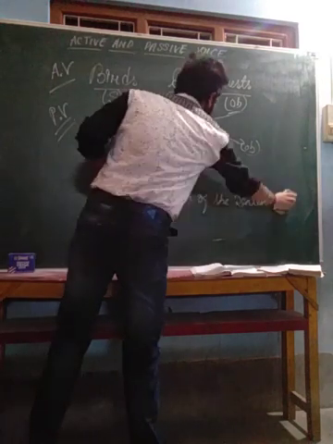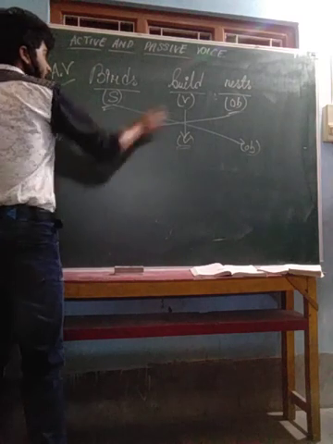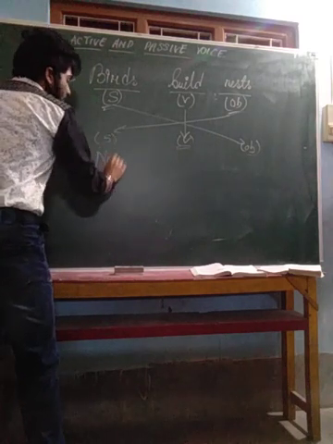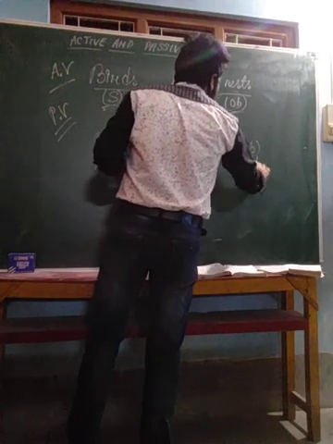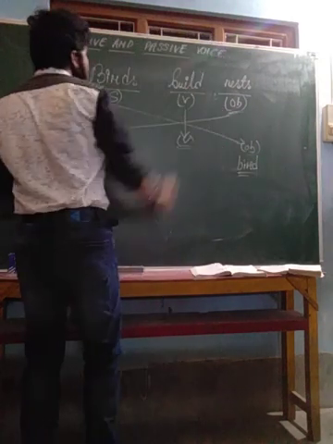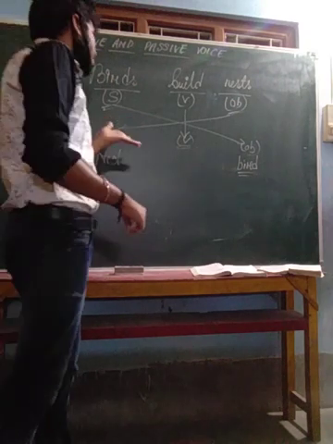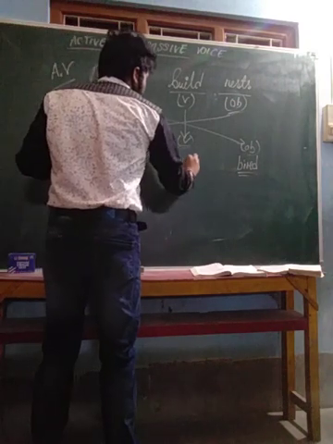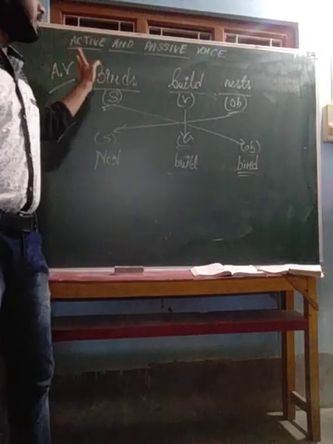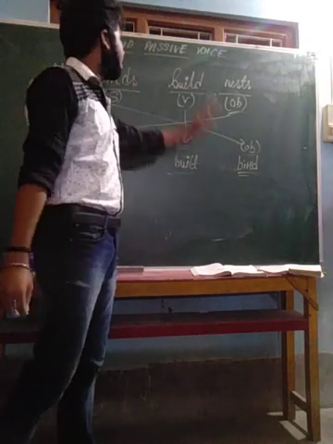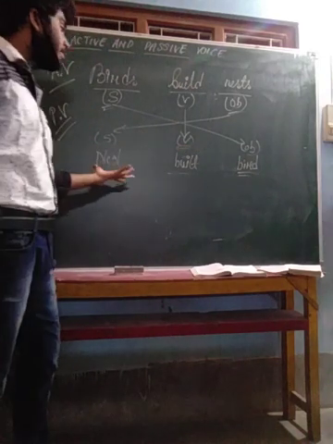Very simple way I will show you. This nest has to shift here. We will shift the nest here. The bird will shift here. And the build will turn into the second comparative degree, that is as build. Okay, it will turn into build. So you see, as we have shifted the nest here, the bird over here, and the build has changed into build. Now there has to be something.